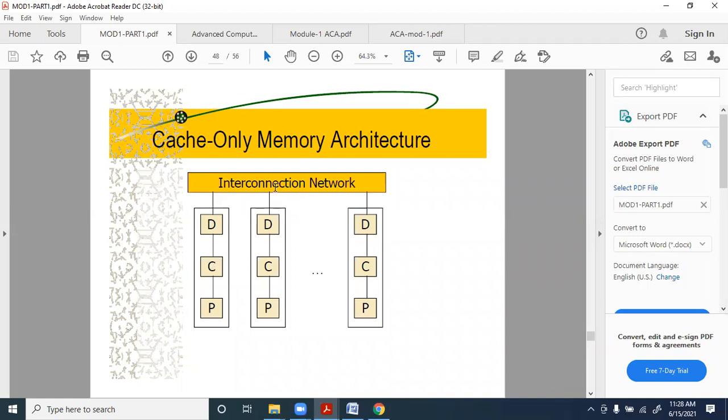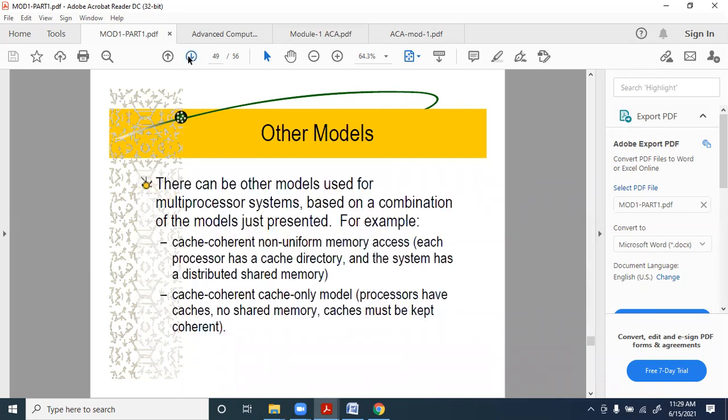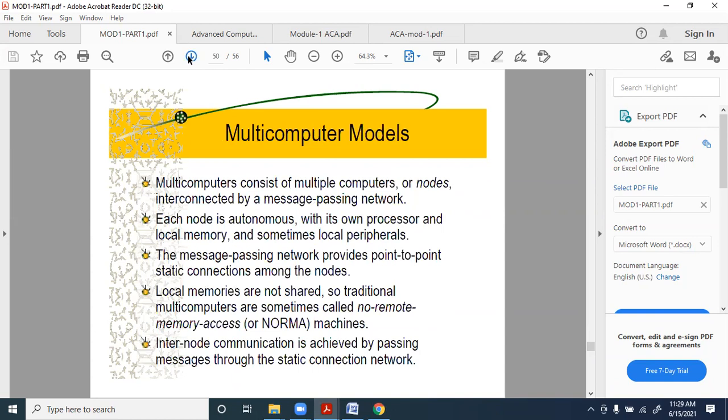So other nodes can use that directory structure to access the contents of the cache. That is what we considered in the COMA type of network, which is the cache only model. So next we come to what is known as the multi-computers.